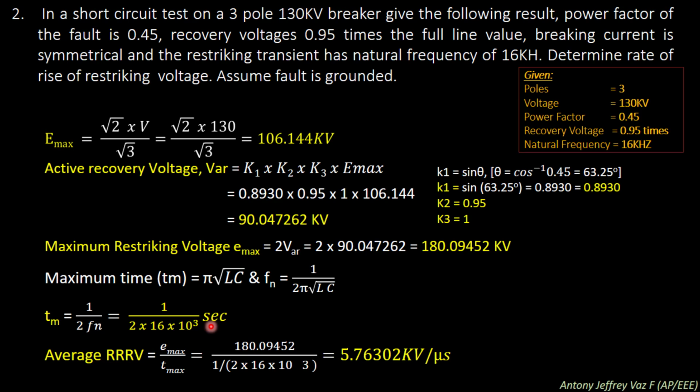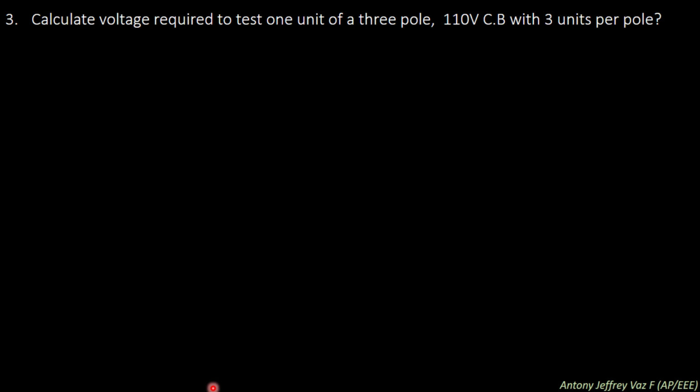Then the average rate of rise of restriking voltage formula is E max divided by T max. So E max is 180.09452 kilovolt, and the T max we found earlier is 1 divided by 2 into 16 into 10 power 3. We can substitute directly, and simplifying this, we get a value of 5.76302 kilovolt per microsecond as the average rate of rise of restriking voltage.